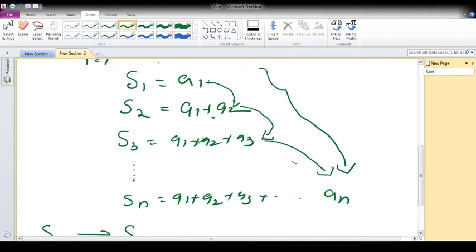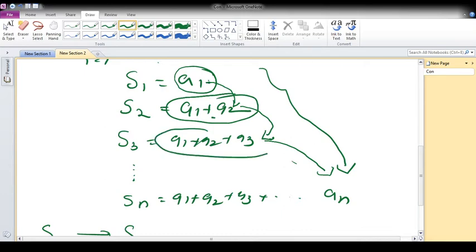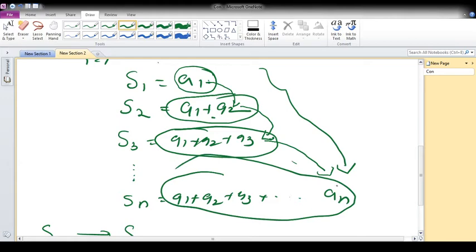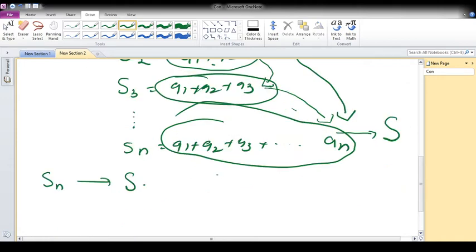These are the terms of a sequence. This is the first term of the sequence, this is the second term, this is the third term, and this is the nth term of the sequence. So this converges to S. Then we can say the partial sum of n terms converges to S, and then the corresponding series summation ai, i equal to 1 to infinity, converges to S.